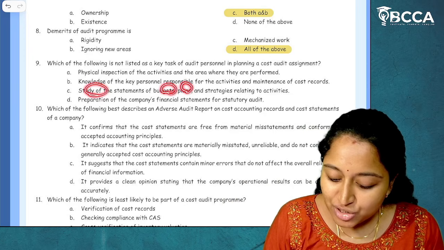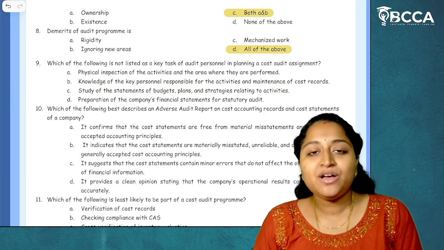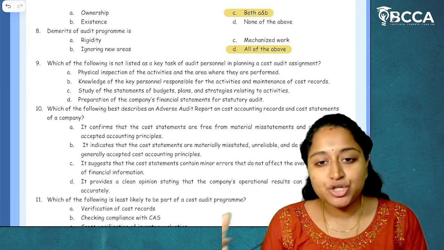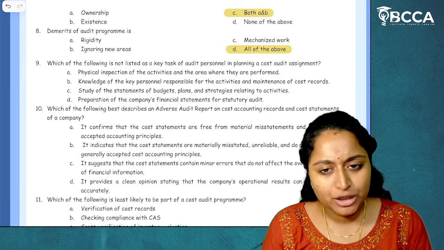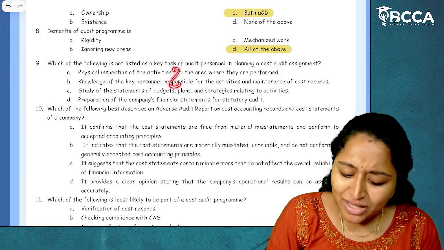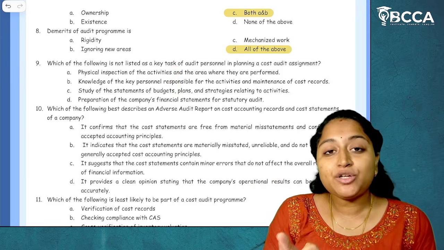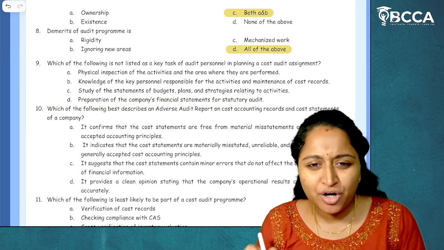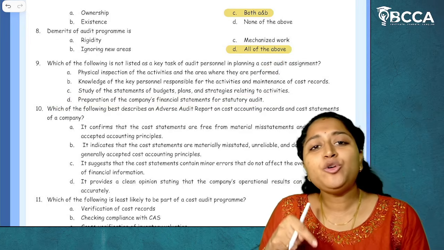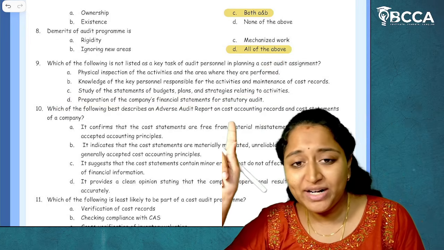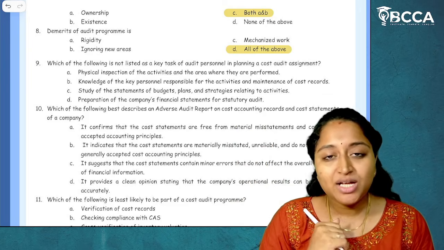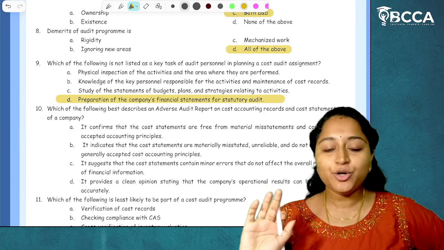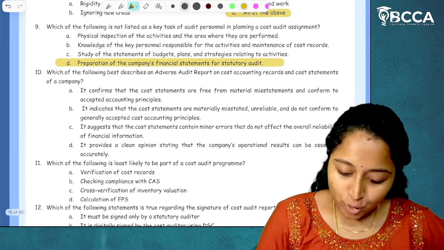Study of statements of budgets, plans, strategies related to activities. Yes, we have to study about the organization. We have to study about the standards, budgets, strategies, everything. Internal control, we have to study about everything. So all these things will form part of the task related to the planning. Now last, preparation of company's financial statements for statutory auditor. In cost audit, why do we have to prepare the records related to financial audit and that too related to statutory auditor? The answer is no. We will not even go for the financial statements preparation here. We are doing the verification of cost records. I hope it is clear.